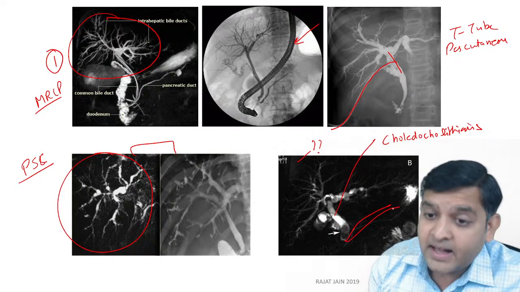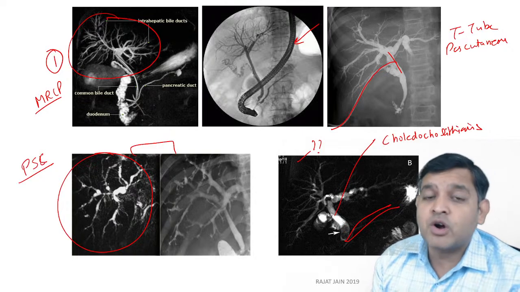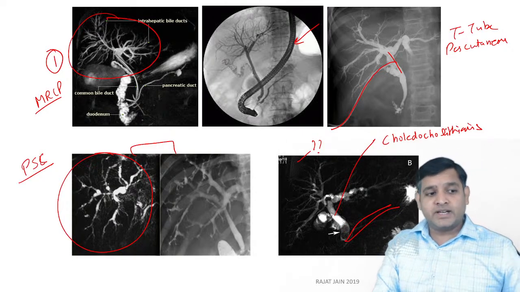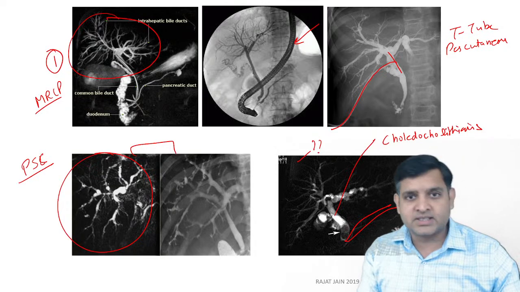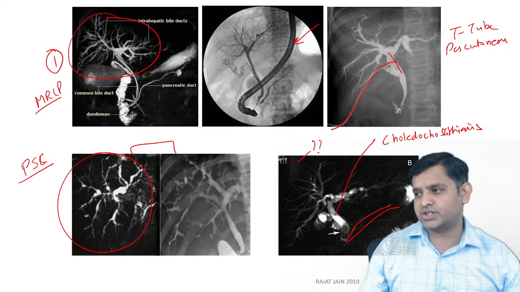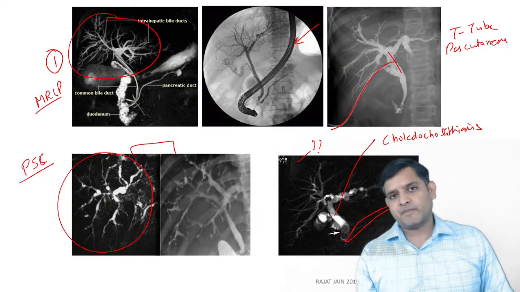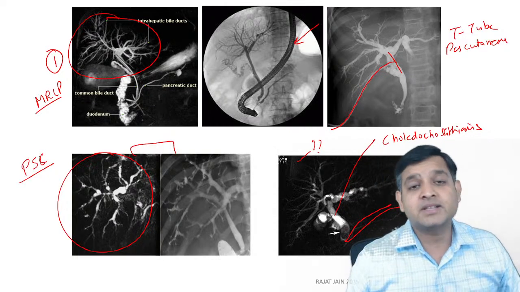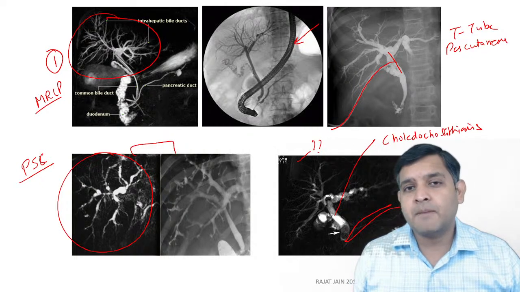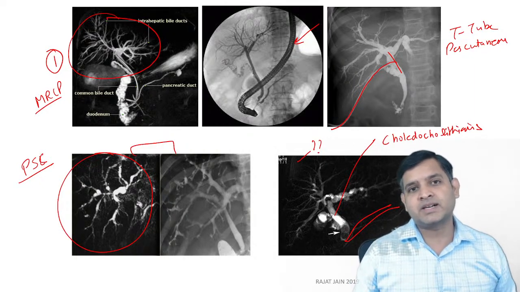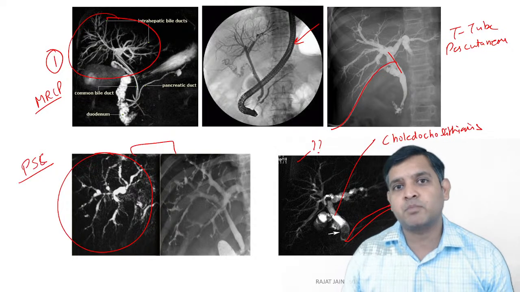It is to be noted, if I would have seen the CBD dilated and I would have seen the pancreatic duct dilated and no stone, then I would have called it a double duct sign. And who will tell me first? Double duct sign is a common feature of which disease? Double duct sign is a common feature of periampullary cancer.